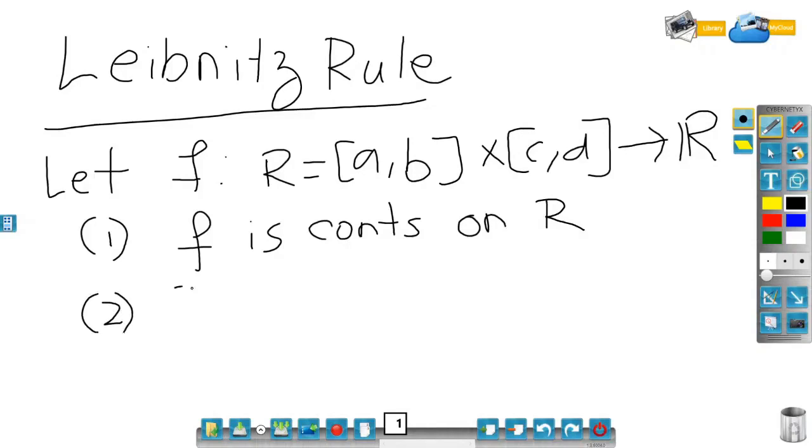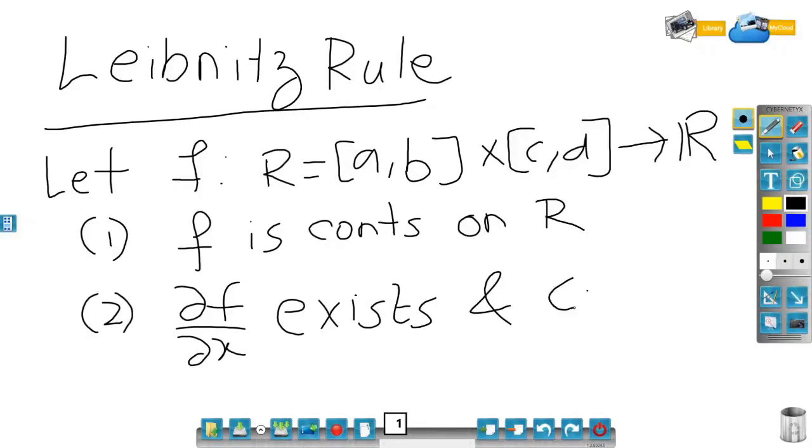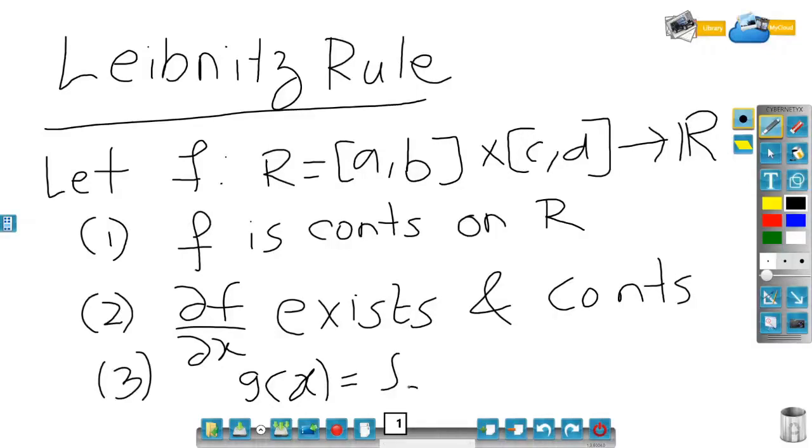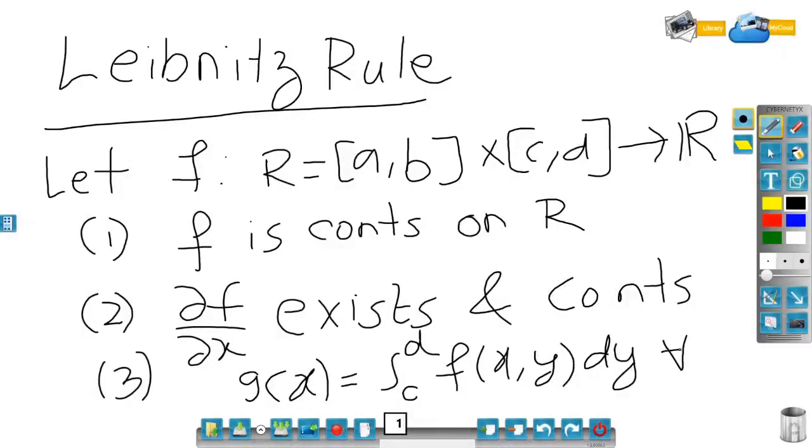Second, ∂f/∂x exists and is continuous. And there is one more condition, that is here g(x) is equal to the integral from c to d of f(x, y) dy for all x belongs to [a, b].